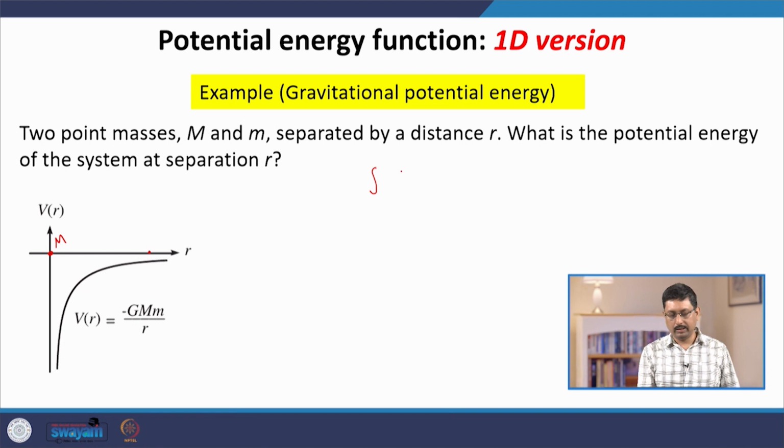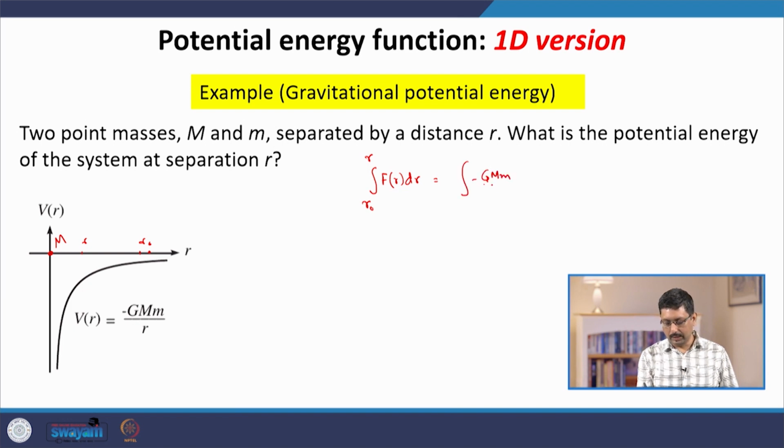Let us start with this: we are going to calculate the work done if we go from some point r naught to some point r. The separation changes from some distance r naught to some distance r. How much is the work done by the forces? What is the force between these two objects? This is the gravity force, which is given by Newton's gravitational law. So, we are going to calculate this.